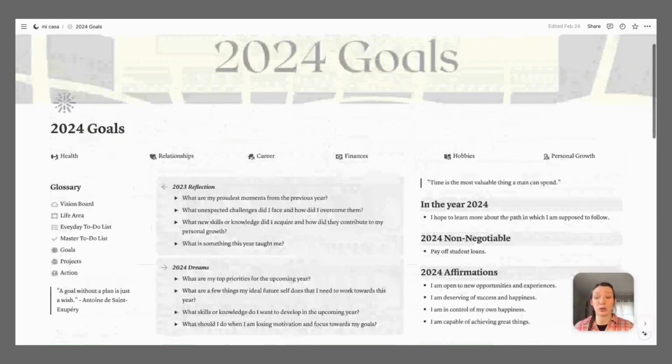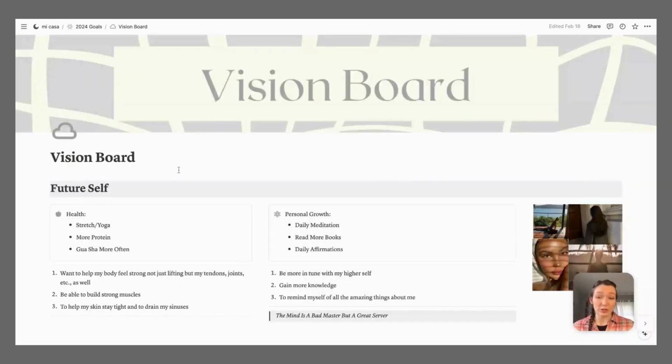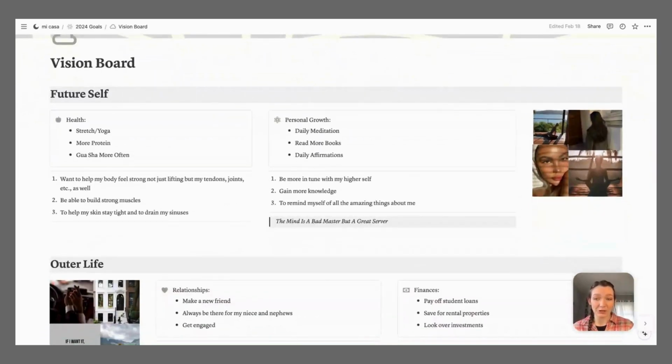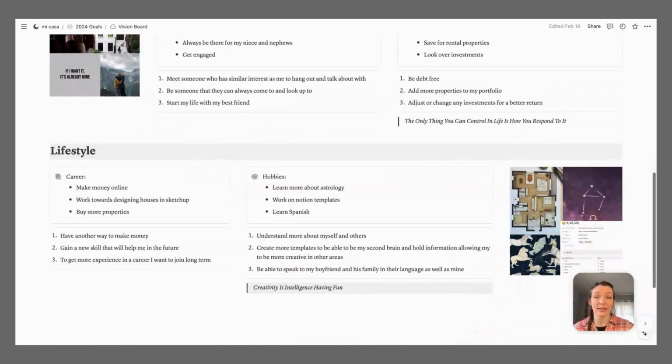So I will show you a few of these pages just so you can kind of see more into my goals. But most of the things you've already seen, just because these pages just hold the tables, the databases, to put them out in the open. So we'll go into my vision board first. This is my vision board, and I have it broken down into those 6 areas of life. So I've got health, personal growth, relationships, finances, career, and hobbies.